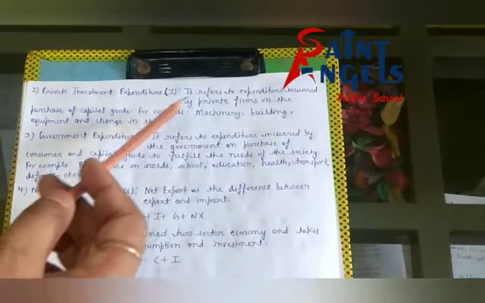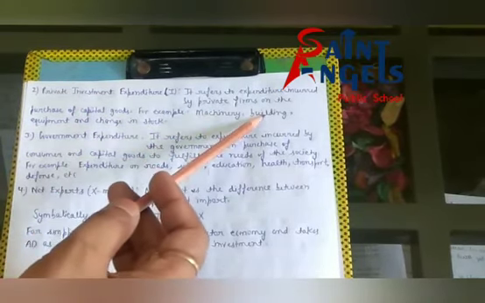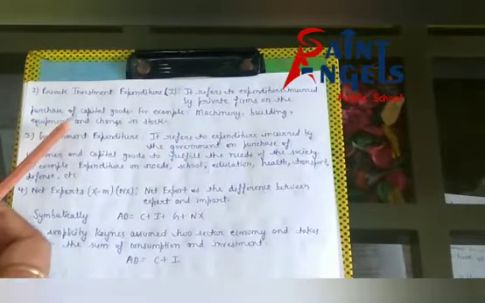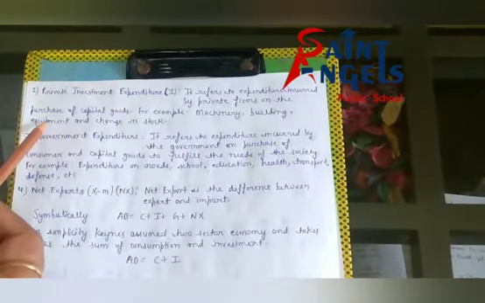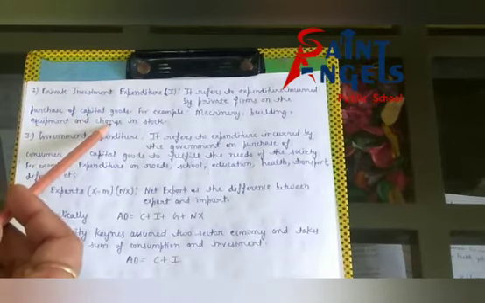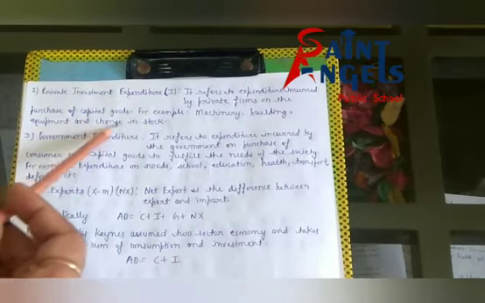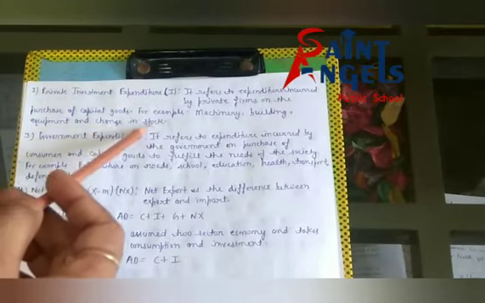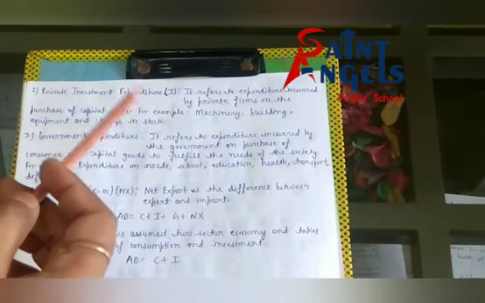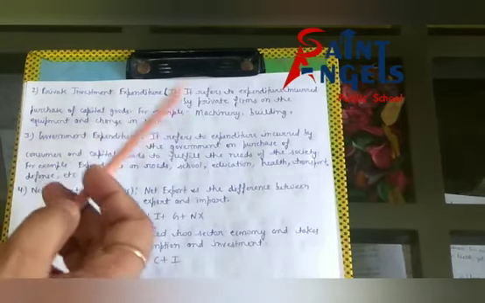For example, machinery, building, tools and equipment, and change in stock. What is the formula of change in stock? Closing stock minus opening stock. So I hope all of you have understood.